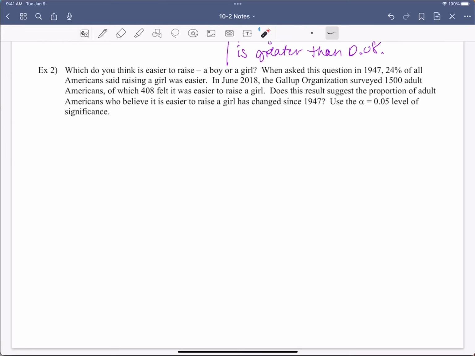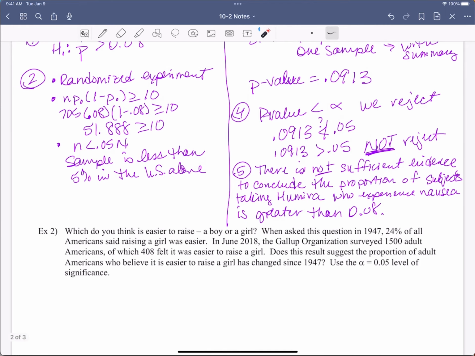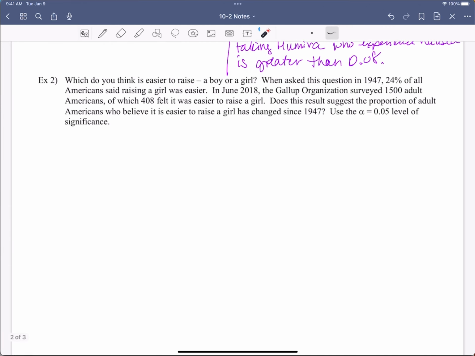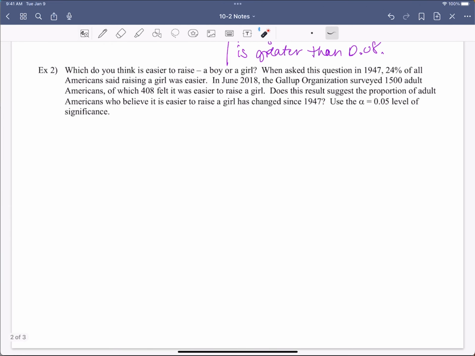All right, let's try this again. Let's do another example. So just so we can practice, let me scoot this down a little bit. This one is right tail. That doesn't mean they're all going to be. If this would have said less, then we would have done less than. If this would have said different, then we would have done not equal, right? So you have to look at your problem in order to set up that null and alternative hypothesis up front, and then you run from there.